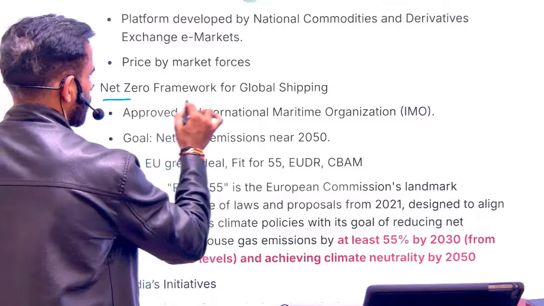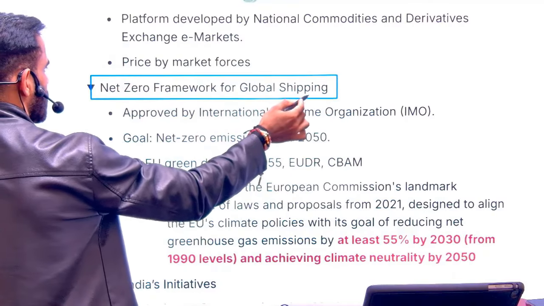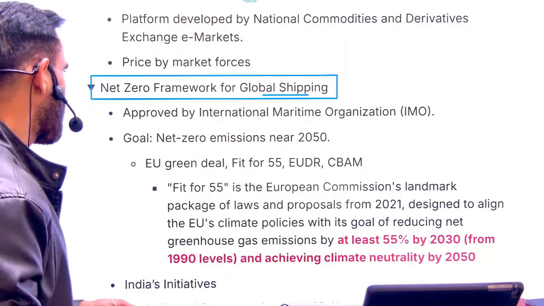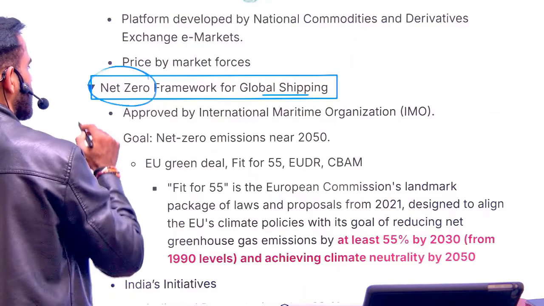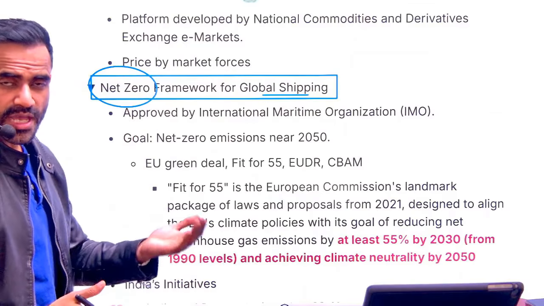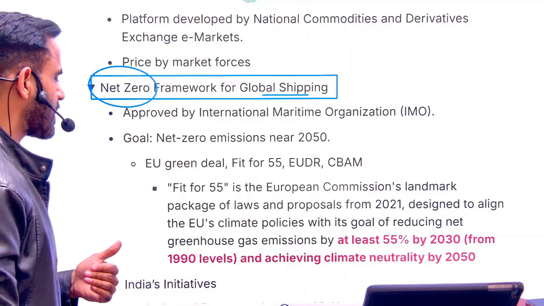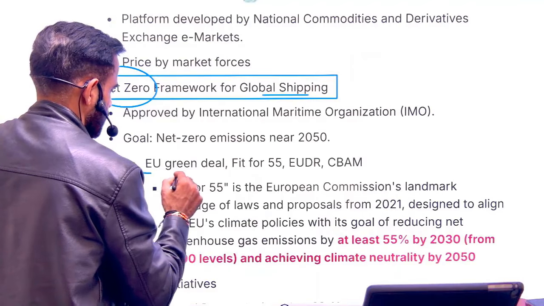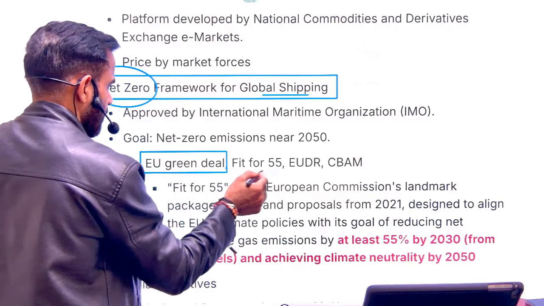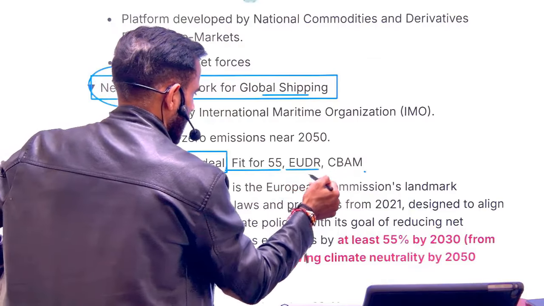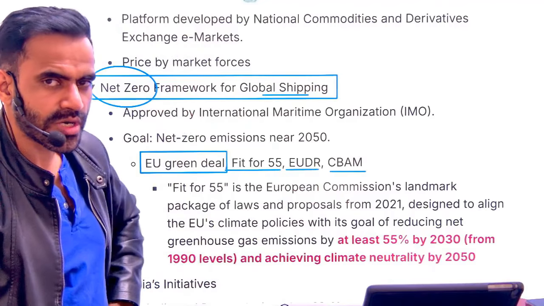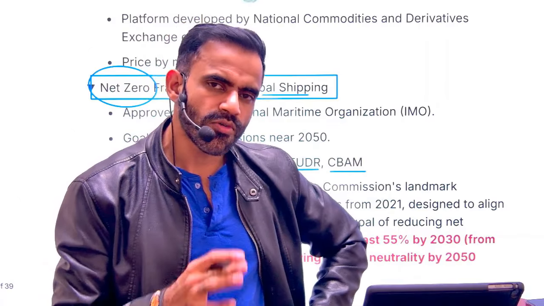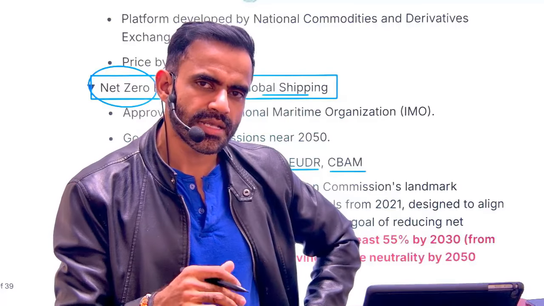Next is net zero framework for global shipping. See, global shipping basically means shipping through waterways, in a very simple sense, transportation through water. And the target is to achieve net zero. What is net zero? Whatever we are going to emit, we are going to capture it back. Now, as far as this is concerned, there are various treaties and agreements. One such agreement is the European Union Green Deal, Fit for 55, EUDR and CBAM. What is CBAM? Carbon Border Adjustment Mechanism. It is a mechanism imposed by the European Union on the import of those products which have emitted carbon in the manufacturing country.